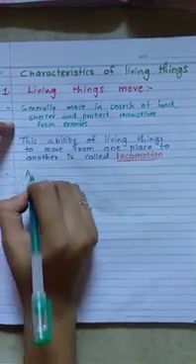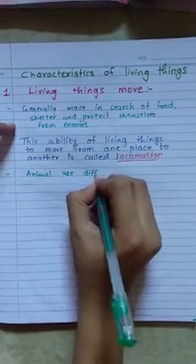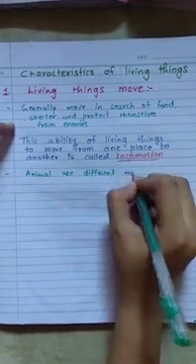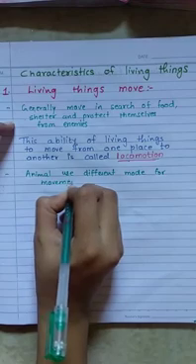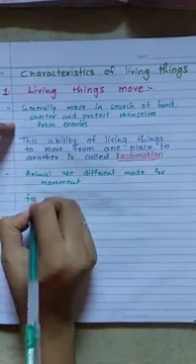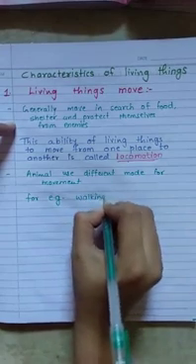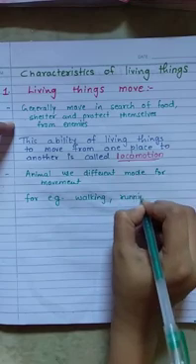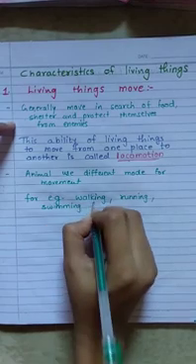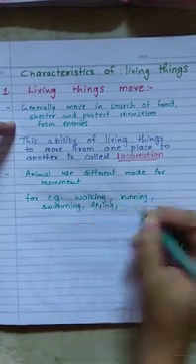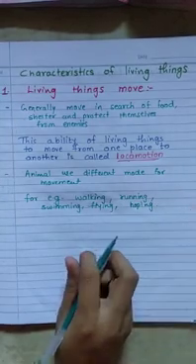Animals use different modes for movement, right? For example, walking, running, swimming, flying, hopping, to move from one place to another.